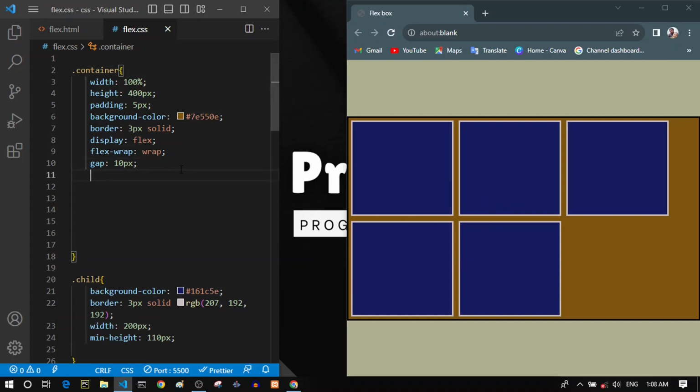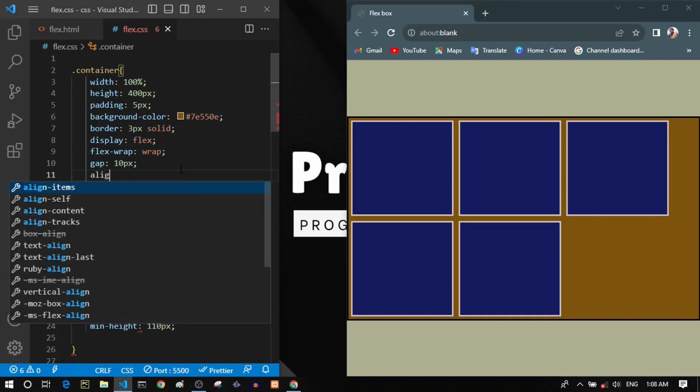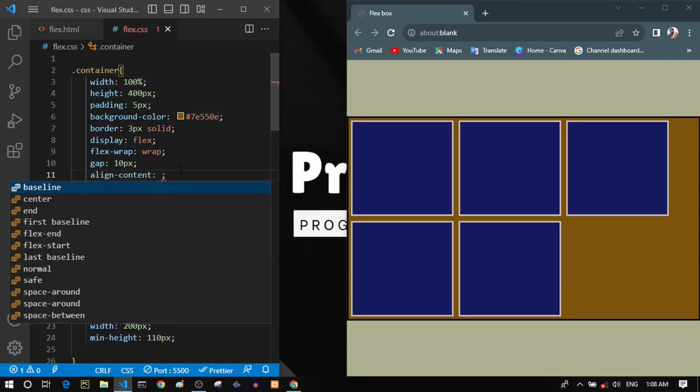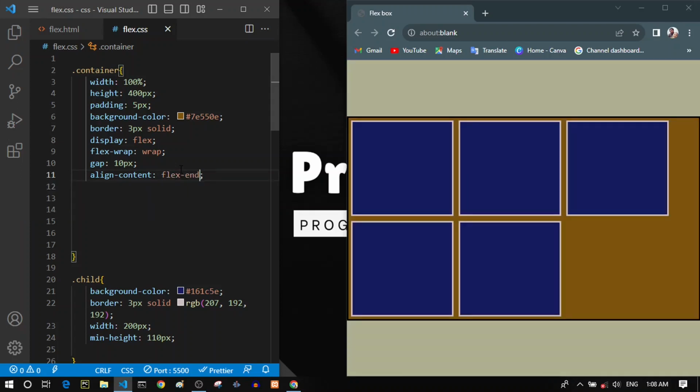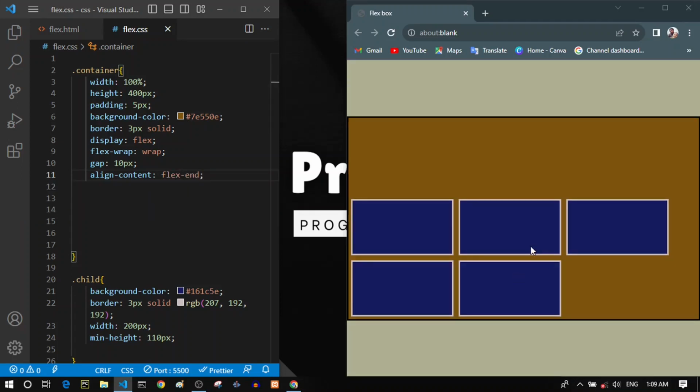So now we have our items in our FlexBox. We have 2 rows. So now let's talk about the align content property. The align content property is used to align or arrange multiple rows inside a container all together. For example, we have 2 rows, and we want to change the position of these rows all together without changing the spaces of rows individually. We want to move them all together somewhere inside this container. We can use the align content property, and for example we can give it flex end. So you can see that it moved all of the items together to the bottom of this container.